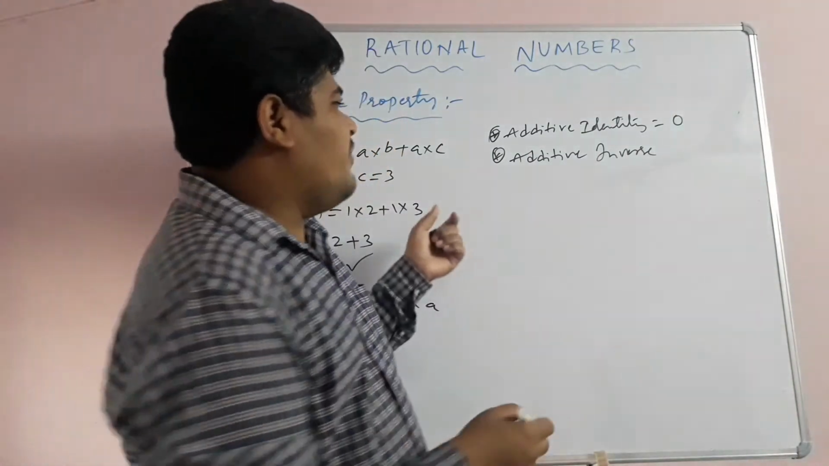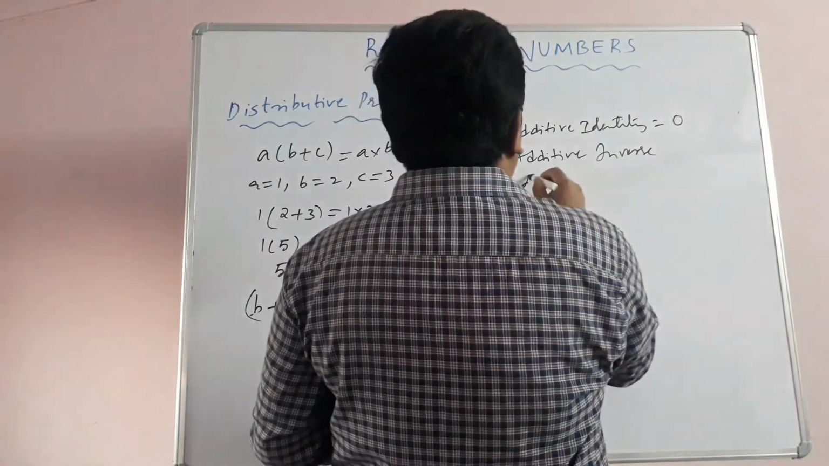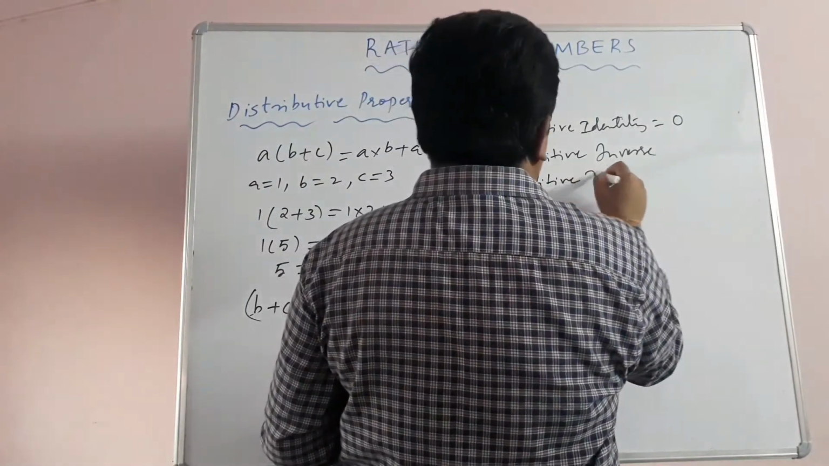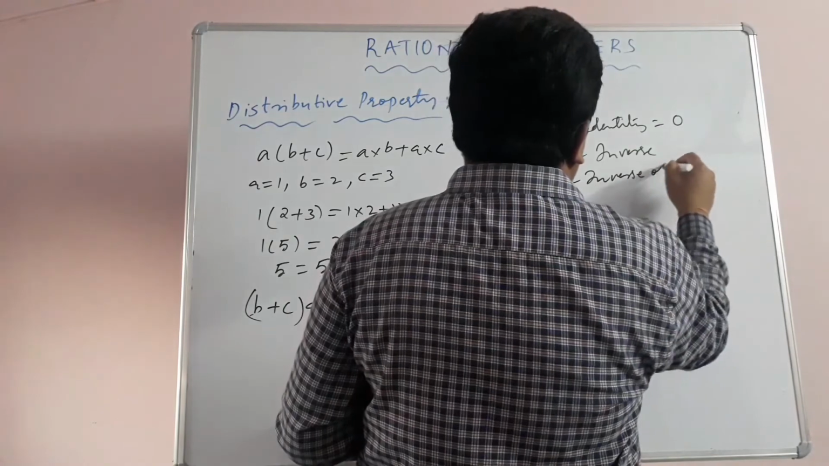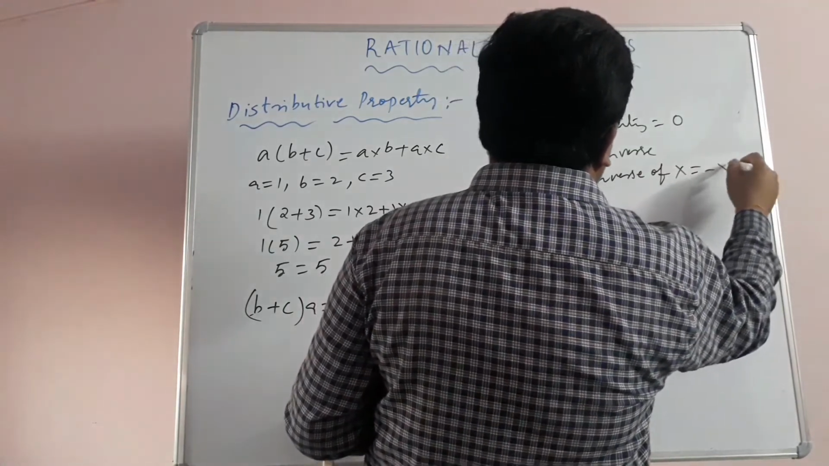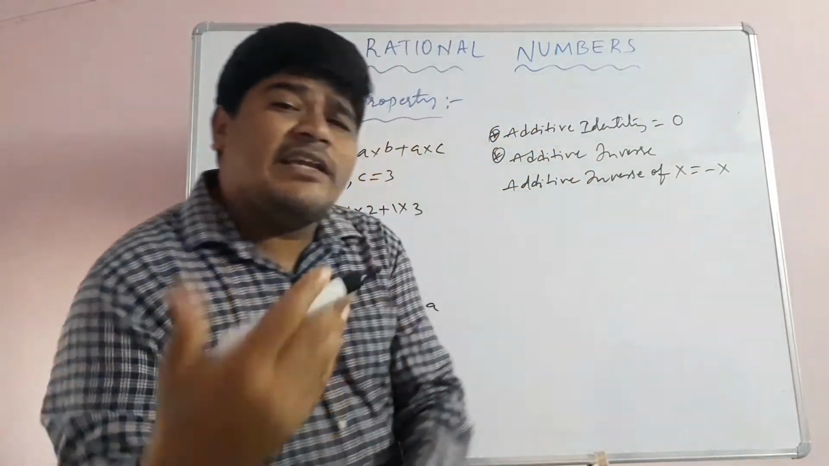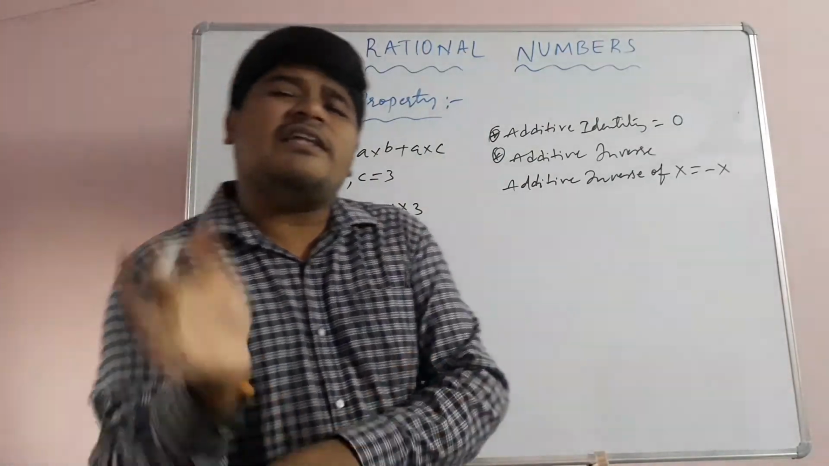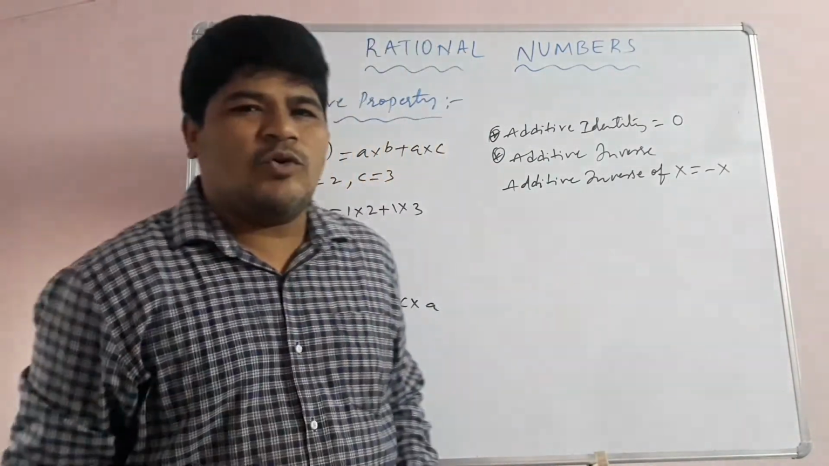Okay, so children, if x is a given number, so additive inverse of x is equal to negative x. Additive inverse of negative x is positive x. Just we will take the opposite signs. Okay. So next,